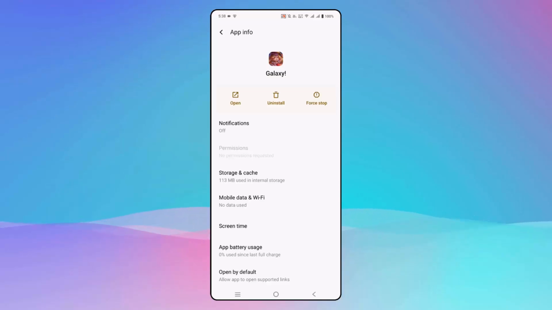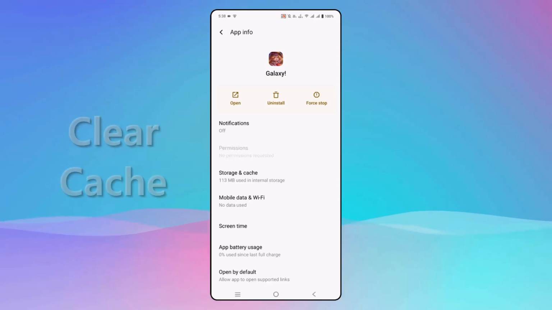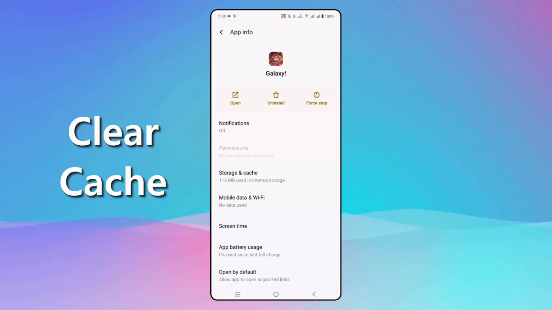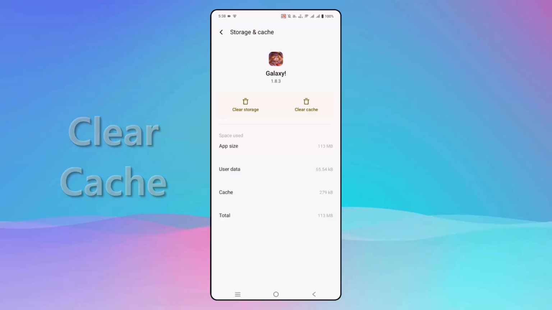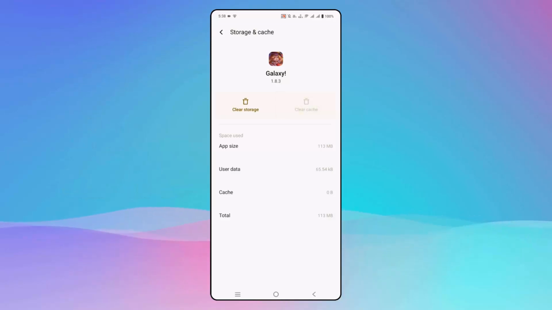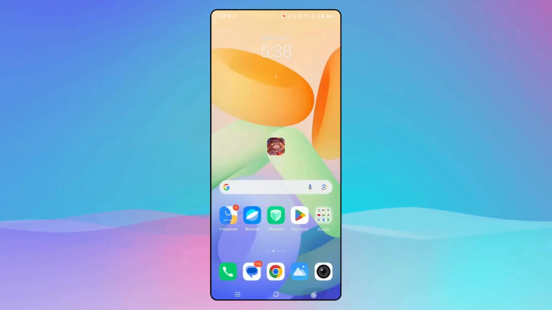If not, then you need to clear the game cache. So for that, go to the app info of the game and then click on storage and cache option over here, and then click on clear cache. This will clear the cache of the game. After that, try to launch the game and check if it works.